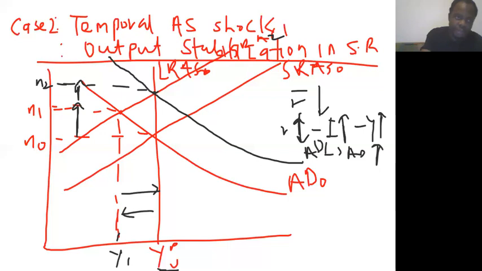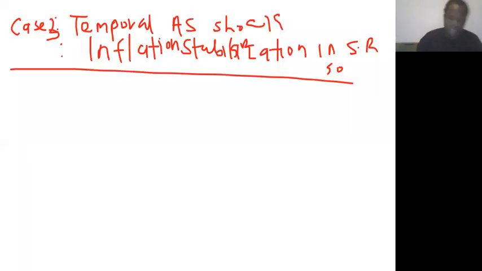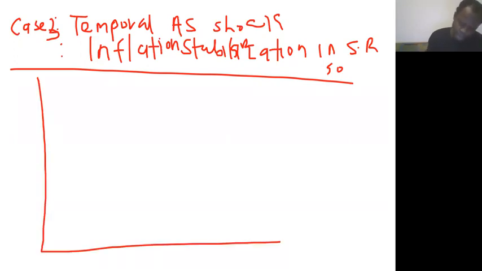So let's look at scenario 3. In the third scenario, we are looking at the situation whereby there is a temporary aggregate supply shock and the central bank wants to stabilize inflation. So let's draw our curve again. This is our long run aggregate supply.